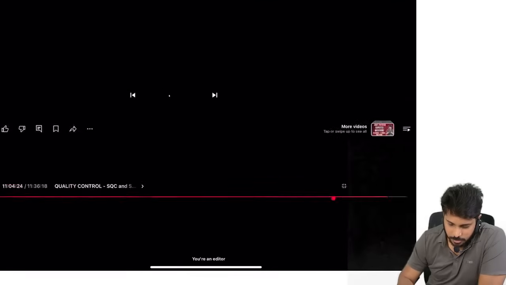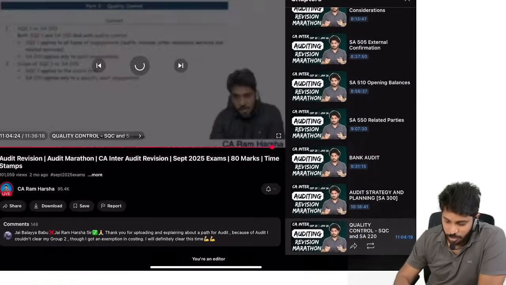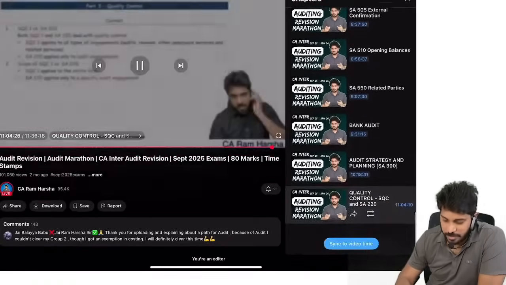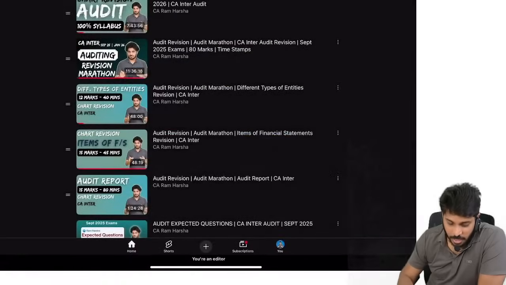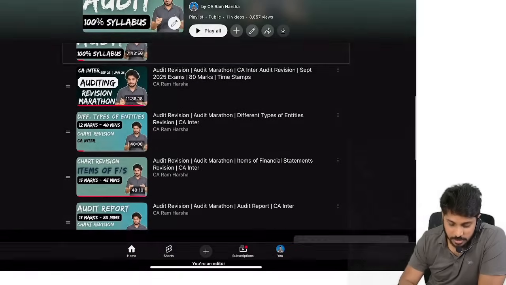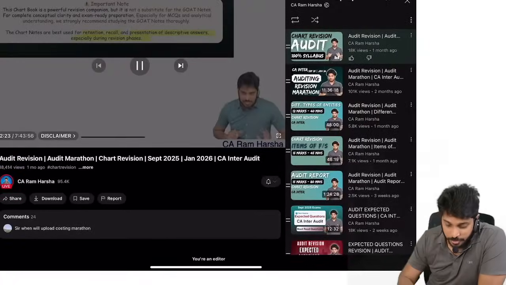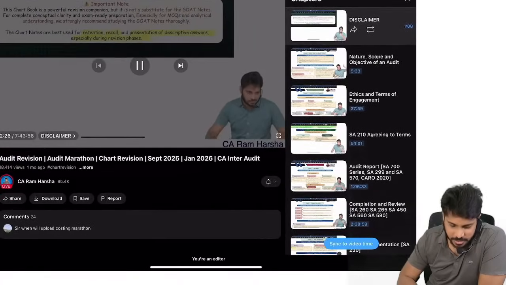You see here, timestamps were given. Almost every chapter is covered here. Even the bank audit, for example, you see more than 45 minutes it was discussed in depth. Now here you see chart revision. Inside chart revision, the chart book also can be downloaded on free resources. At the introduction itself I gave where you can download.